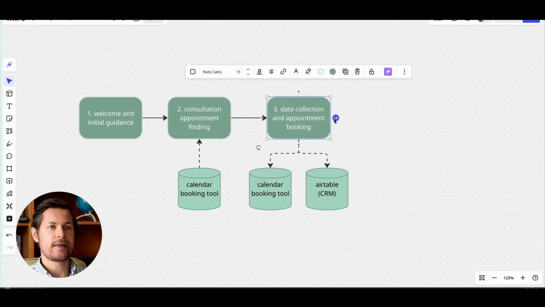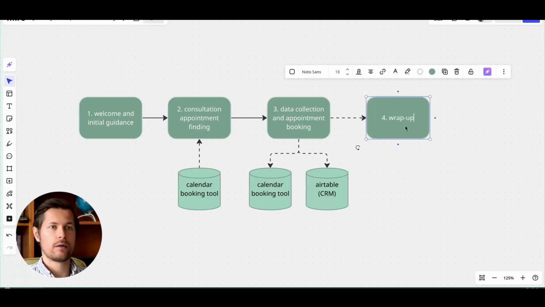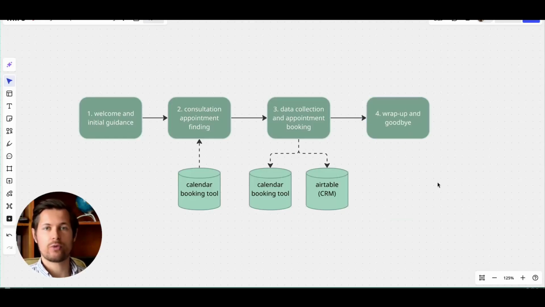Finally, once this has been done, there is a last step that we call wrap up and goodbye. So what happens at this step is that the chatbot will finally confirm all the details once more, and it will politely say goodbye and end the chat. So it's a quite straightforward flow.